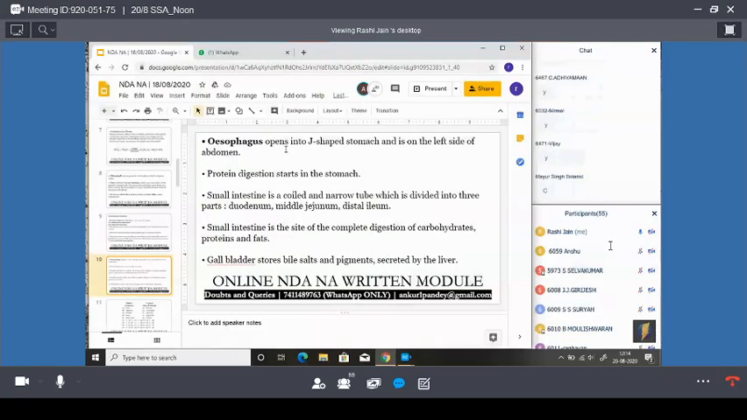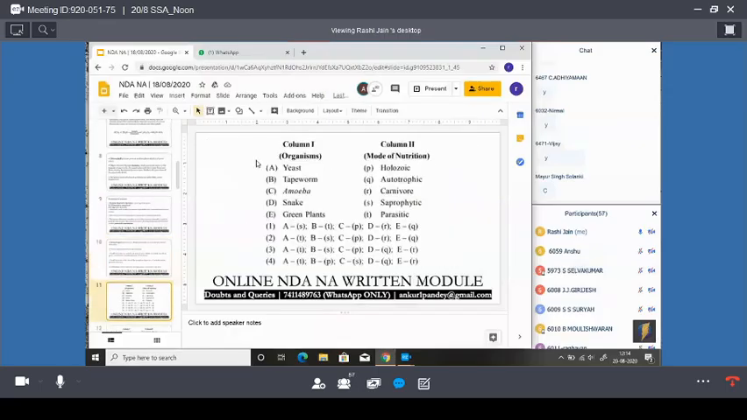Okay guys, next is gallbladder stores bile salts and pigments secreted by the liver. Liver secretes the bile salts and the pigments, and the gallbladder stores them. Okay, moving towards the questions.